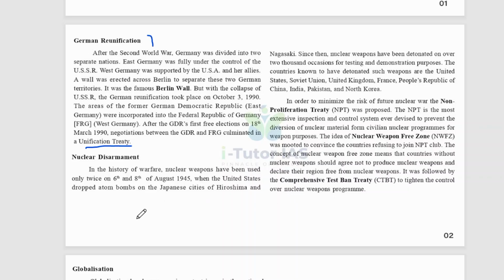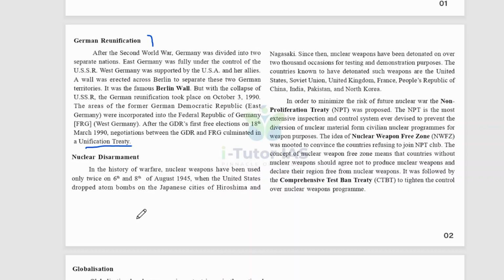In the history of warfare, nuclear weapons have been used only twice, on 6th and 8th of August 1945, when the United States dropped atom bombs on the Japanese cities of Hiroshima and Nagasaki. Since then, nuclear weapons have been detonated on over 2000 occasions for testing and demonstration purposes. The countries known to have detonated such a weapon are the United States, Soviet Union, United Kingdom, France, People's Republic of China, India, Pakistan,